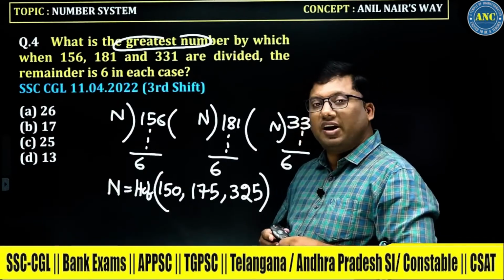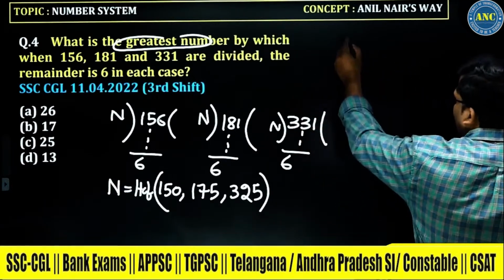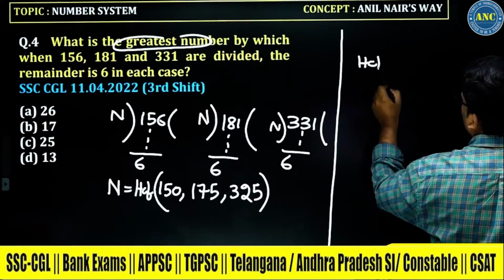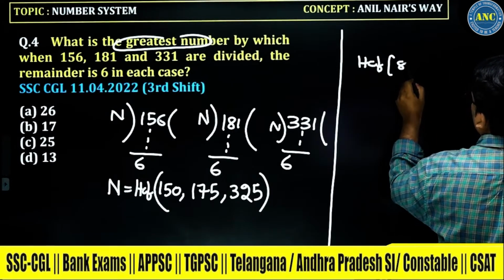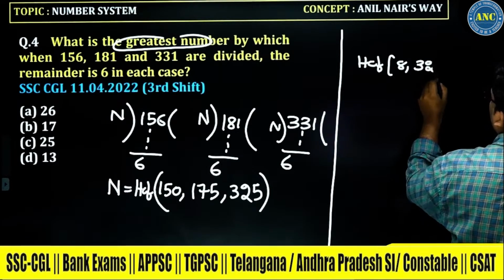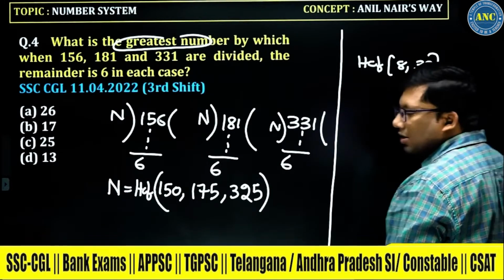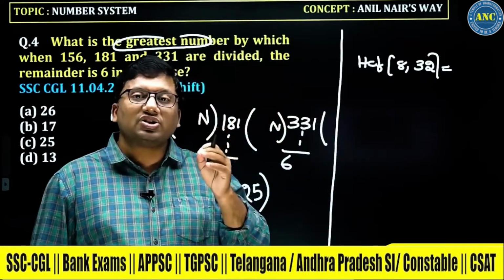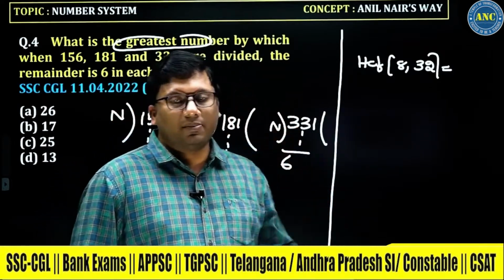See here, whenever you are determining HCF, suppose HCF of 8, 32. Whenever you are doing HCF, your attention is on the smallest number.